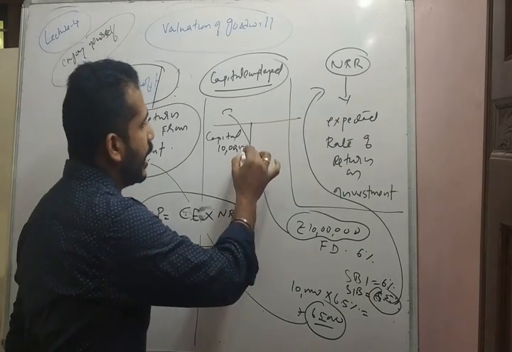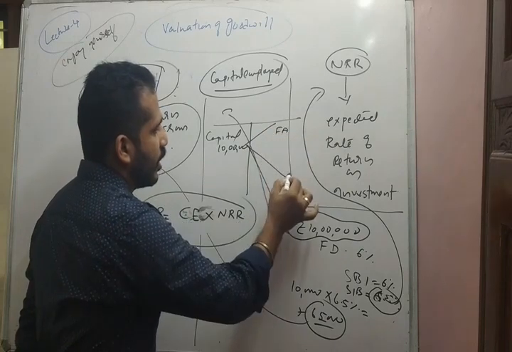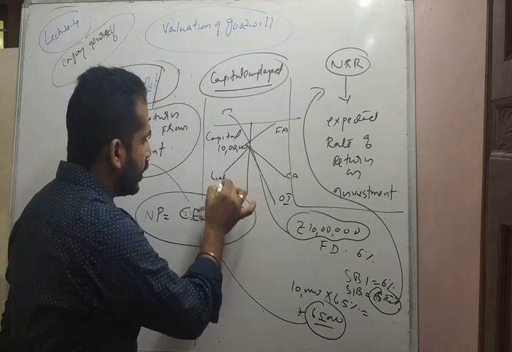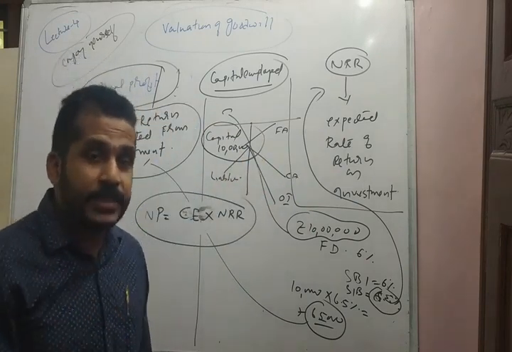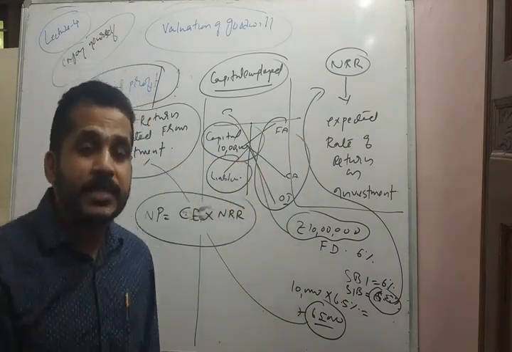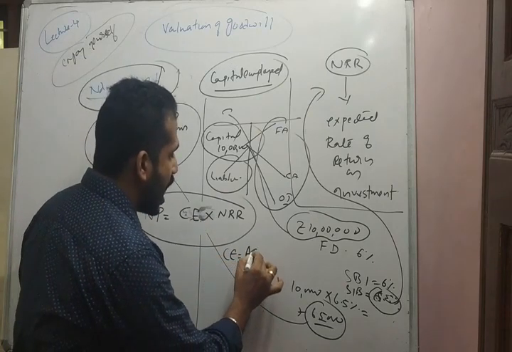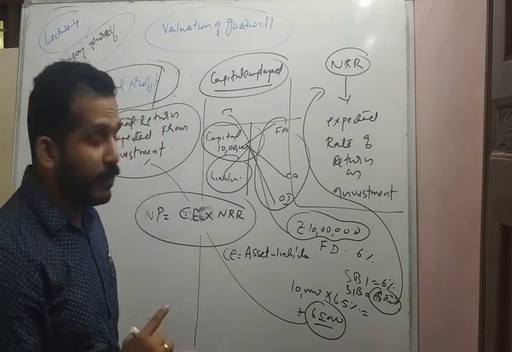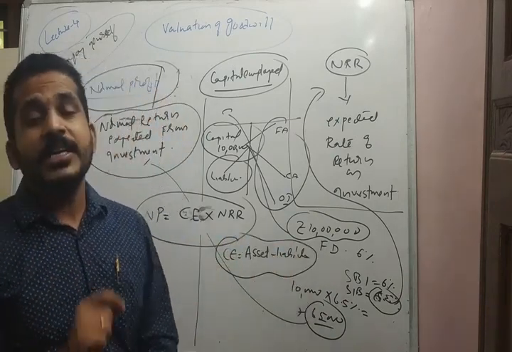This 10 lakhs will now be represented by assets: fixed assets, current assets, other investments, and also liabilities. So this capital introduced in the business will be represented as assets and liabilities. So in business language, what is capital employed? Capital employed is equal to assets minus liabilities. That is the net investment amount.